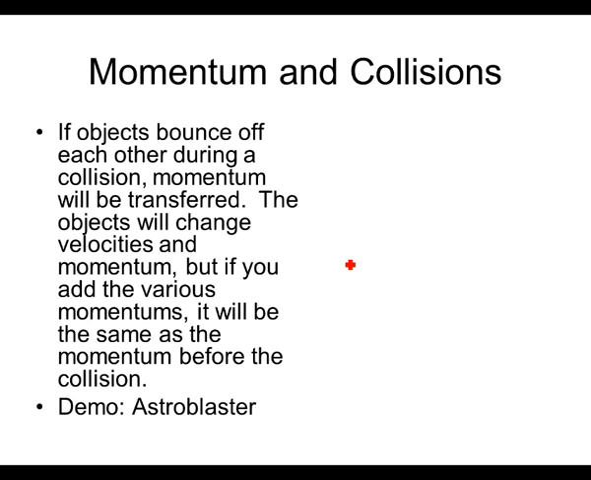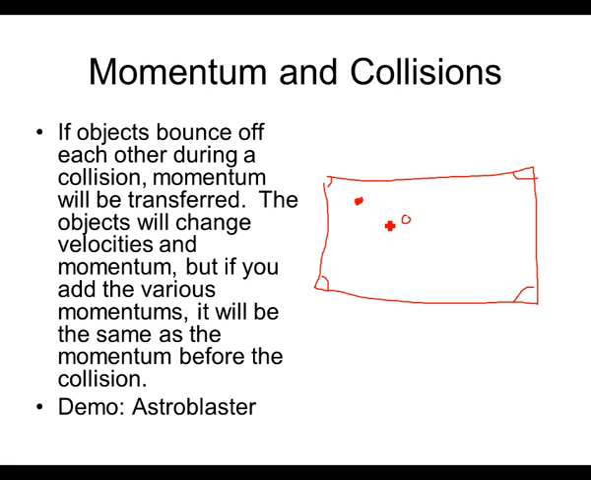The next one is when objects bounce off of each other, momentum is transferred. The objects will change velocities and momentum, but if you add up the various momentums, they're going to be the same as before. So we're going to do an Astro Blaster example. Also, in this example, we could do something like a pool table. So let's say there's my pool table. I have the pockets here, something like that. And let's say that I have a ball here, and my cue ball is here, and I want to send this ball into the corner pocket.